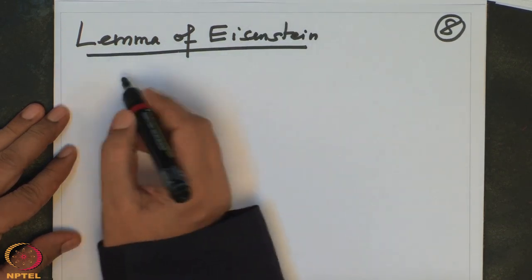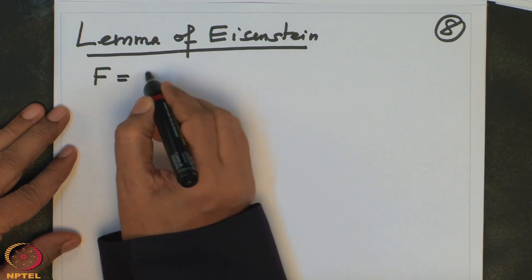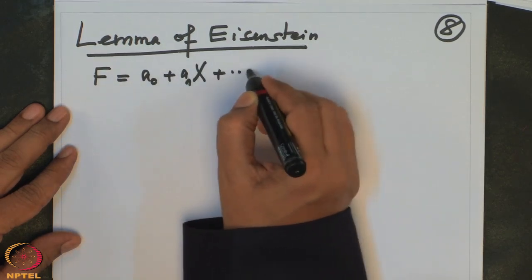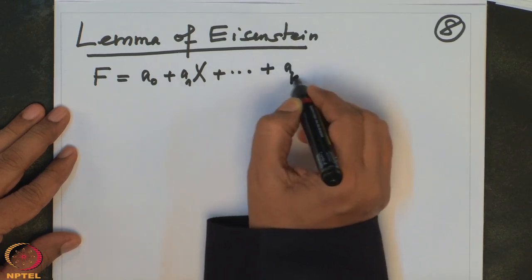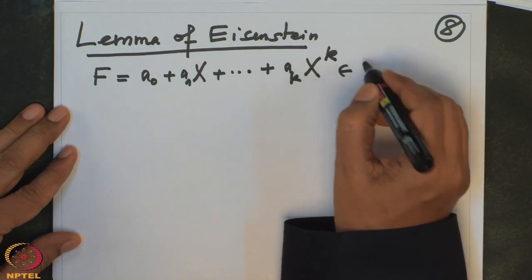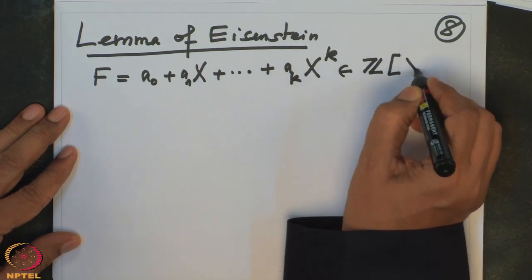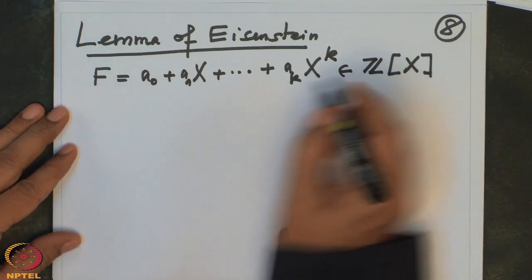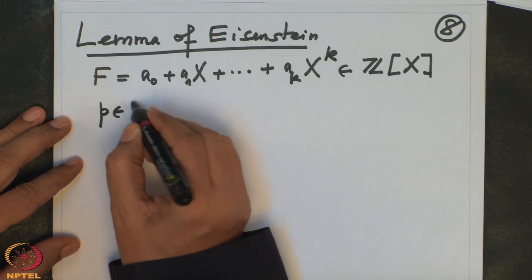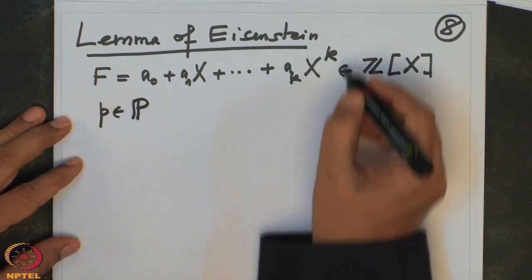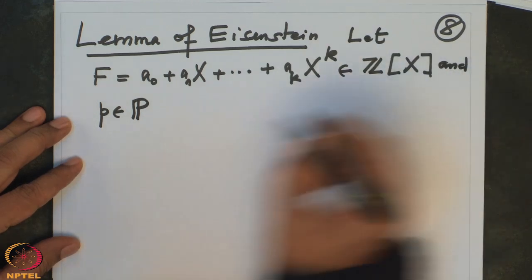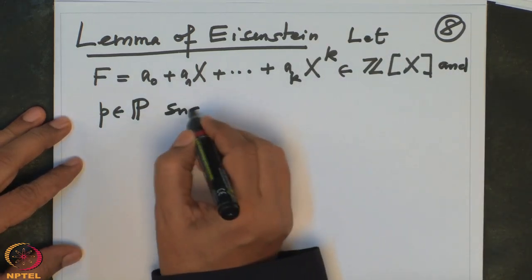Suppose I have a polynomial f equals a0 plus a1 x plus ... plus ak x to the power k. This is a degree k polynomial in integers, and let p be a prime number such that